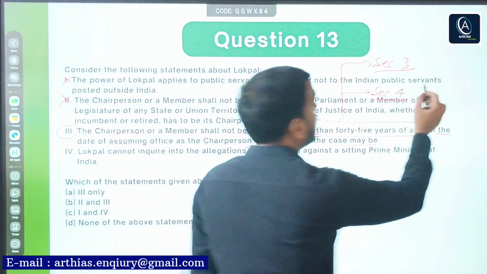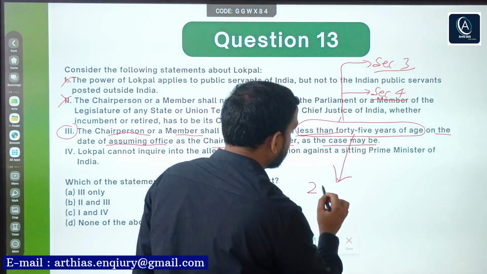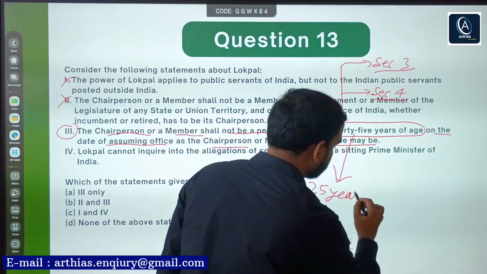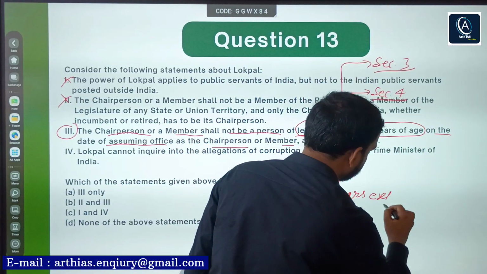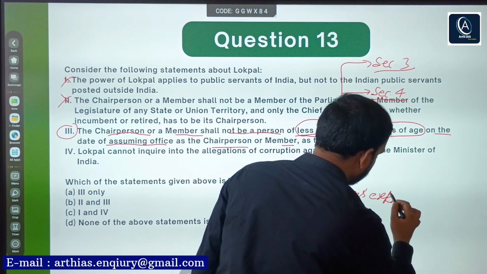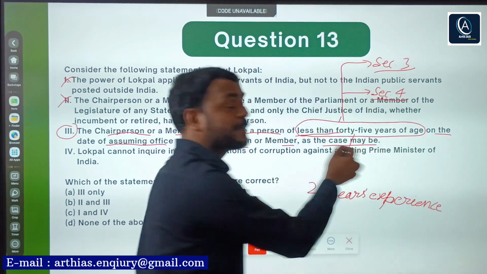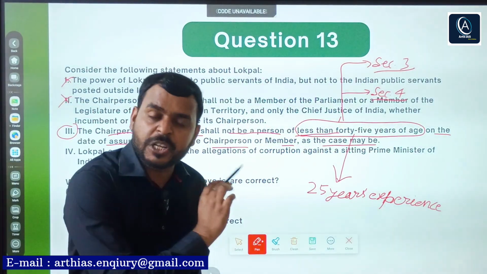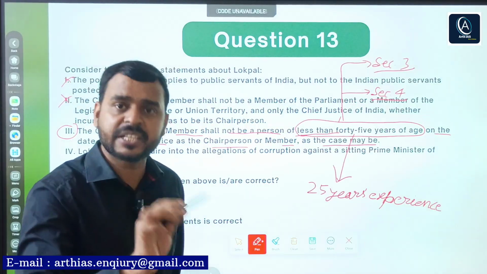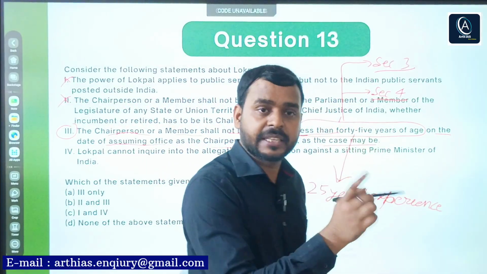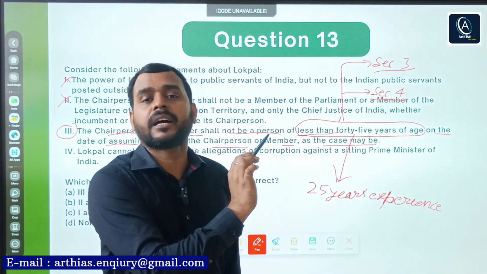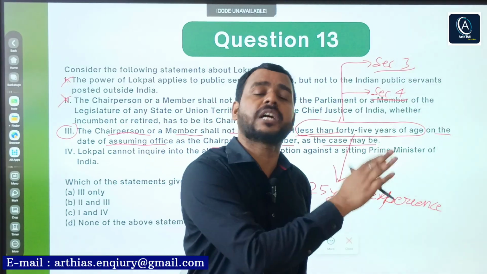It simply says that the person should have 25 years experience. It does not explicitly mention 45 years of age. So in that sense, if someone says that this statement is correct, then it is his or her personal opinion.